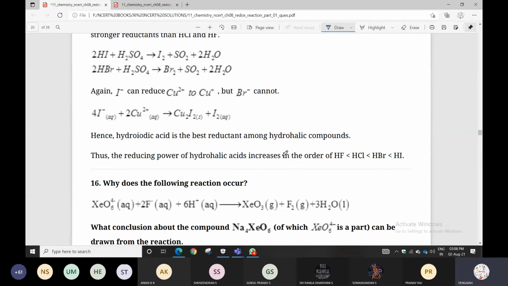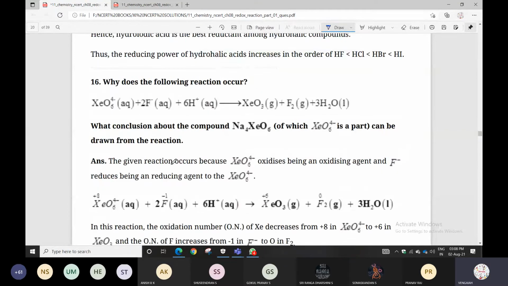Why does the following reaction occur? What conclusion about the compound can be drawn from the reaction? In the given reaction, xenon hexaoxide, Na4XeO6, reacts with fluorine in an acidic medium. The reaction occurs because the oxide acts as the oxidizing agent and fluoride acts as the reducing agent.